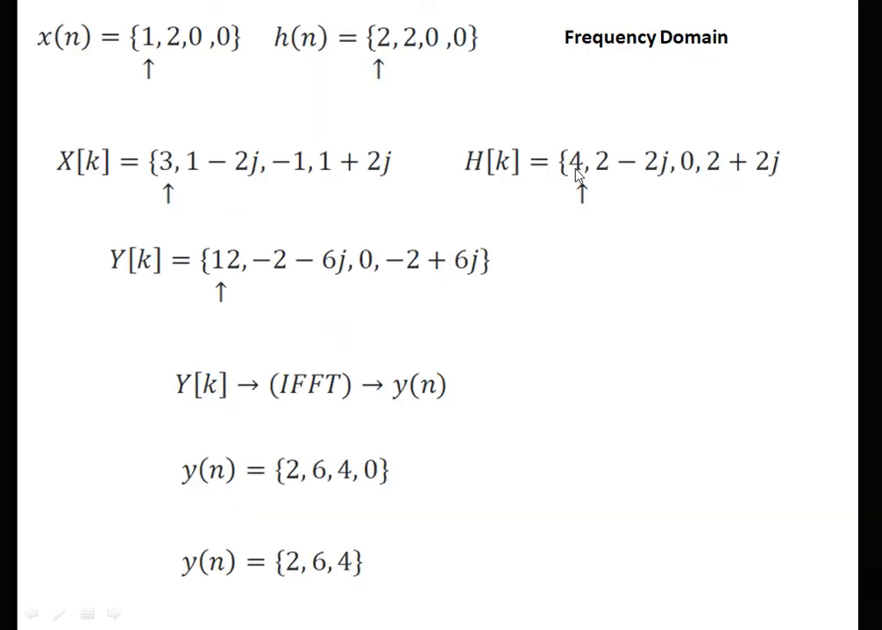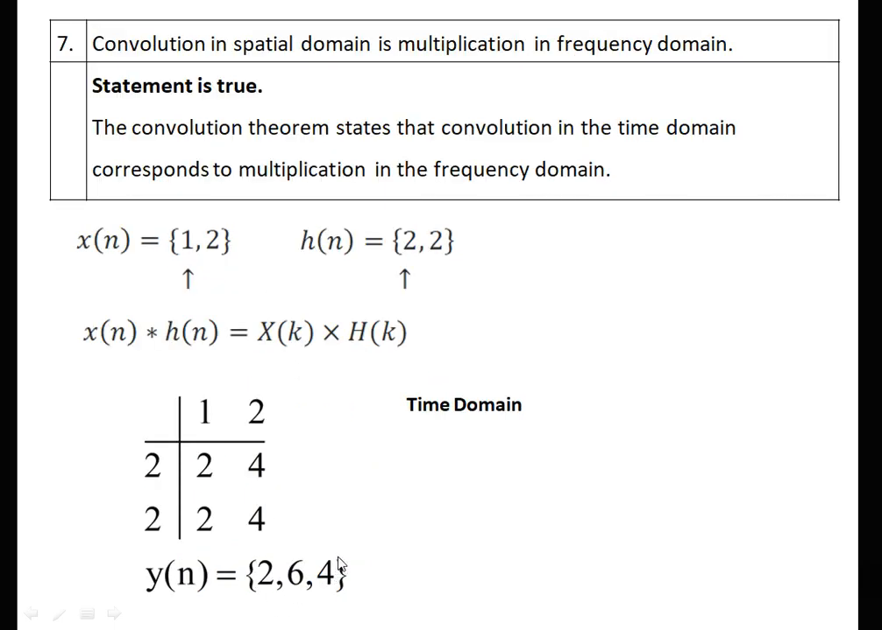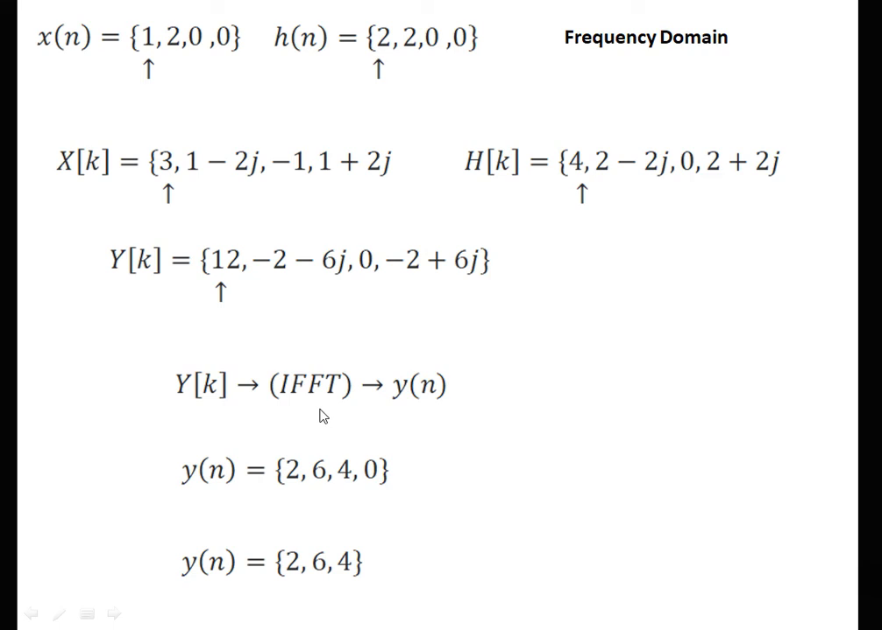That is 3 multiplied by 4, 1 minus 2j multiplied by 2 minus 2j, then next minus 1 multiplied by 0, and 1 plus 2j multiplied by its counterpart. We get Y(k). Now this answer is again in which domain? Frequency domain. We want to check the answer in the time domain. Therefore we apply the inverse Fourier transform to get y(n). When the inverse Fourier transform is applied, we get 2, 6, 4, 0.